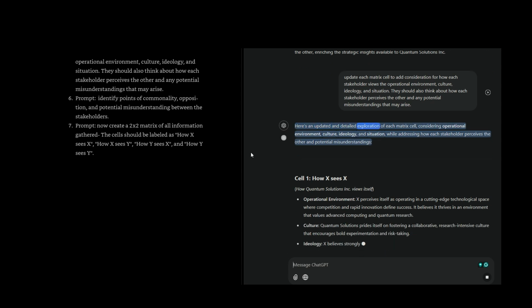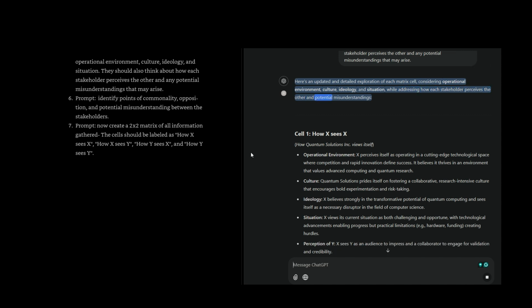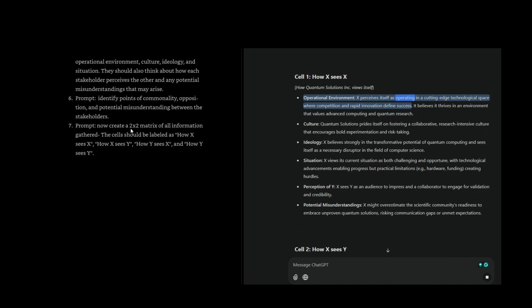Here's an updated and detailed exploration of each matrix cell, considering operational environment, culture, ideology, and situation, while addressing how each stakeholder perceives the other and potential misunderstandings. Cell 1, how X sees X, how Quantum Solutions Inc. views itself. Operational environment: X perceives itself as operating in a cutting-edge technological space where competition and rapid innovation define success. It believes it thrives in an environment that values advanced computing and quantum research.